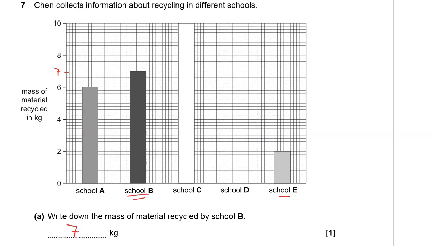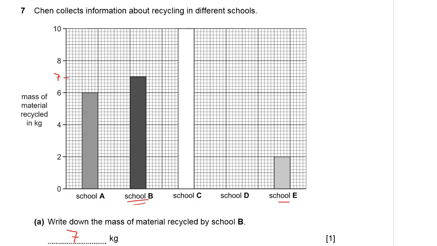So to draw that, we have to identify school A. How much did they recycle? School A recycled 6 kilograms, and therefore school D will recycle 1 less, and 1 less should be at 5.